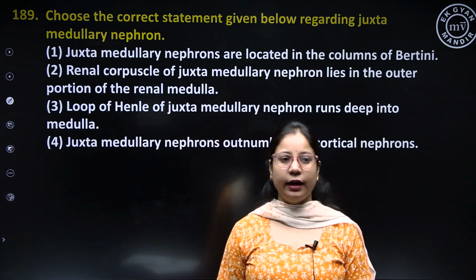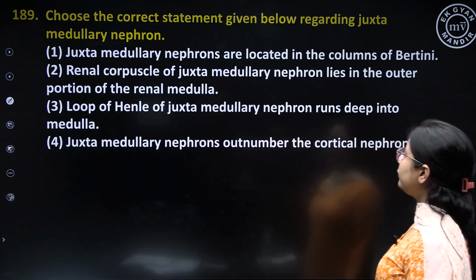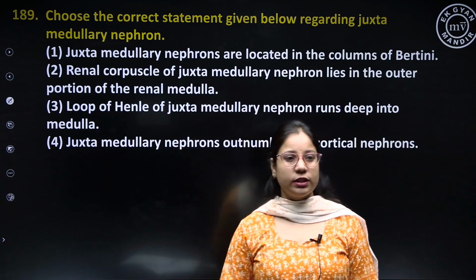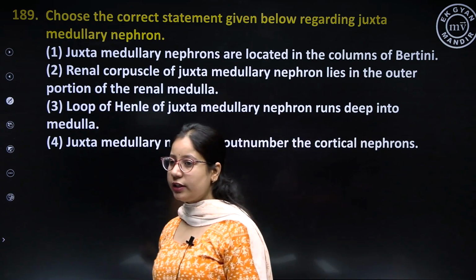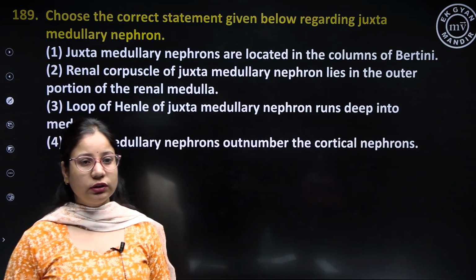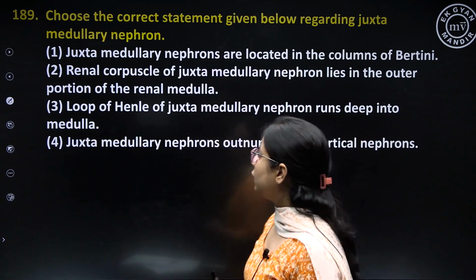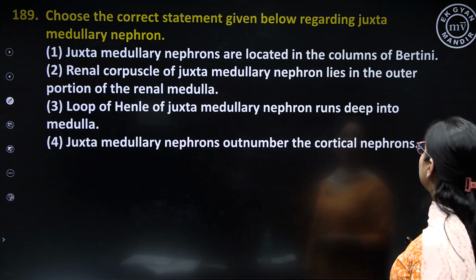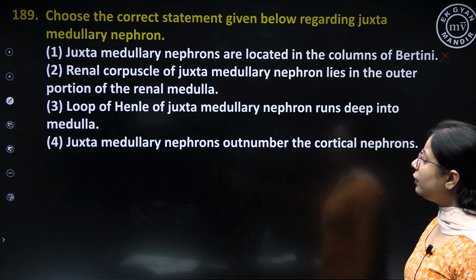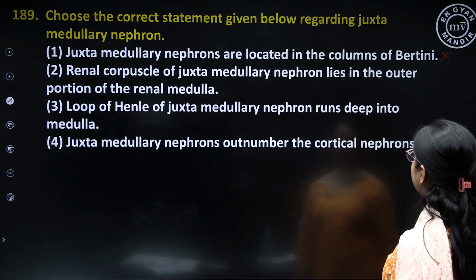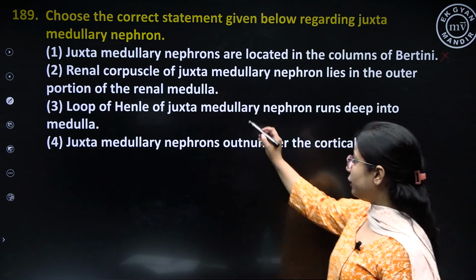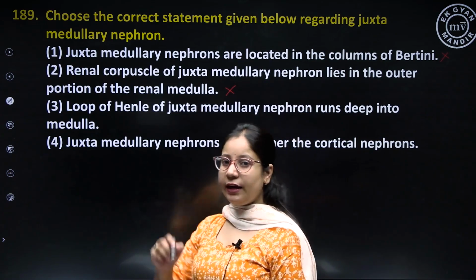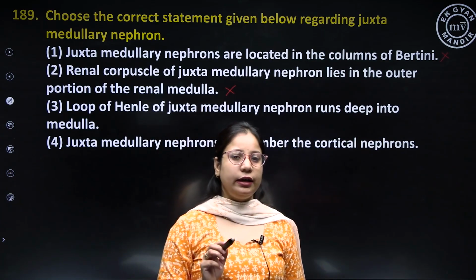Question number 189. Choose the correct statement given below regarding juxtamedullary nephron. These are some statements given with respect to juxtamedullary nephrons. We have to choose the correct statement out of these. First, juxtamedullary nephrons are located in the columns of Bertin. No, this is a wrong statement. Renal corpuscles of juxtamedullary nephron lie in the outer portion of renal medulla. No, it lies in the cortex. Only the loop of Henle runs deep into the medulla, not the renal corpuscle.